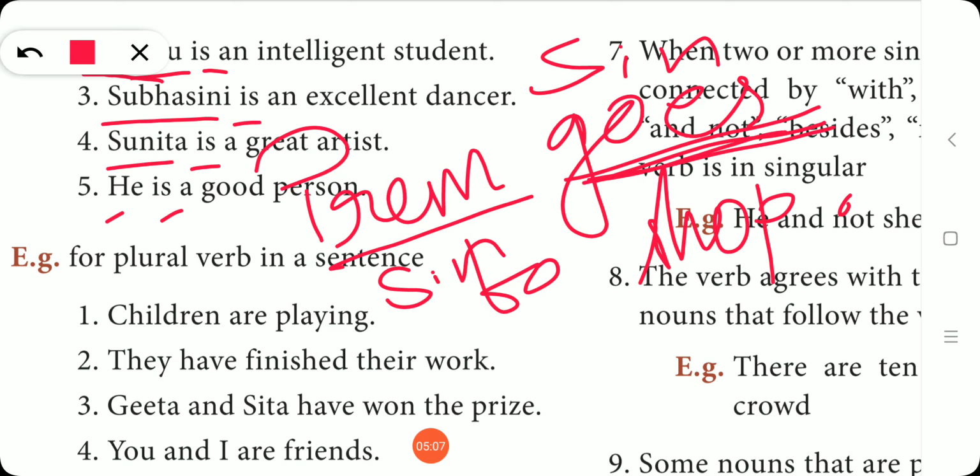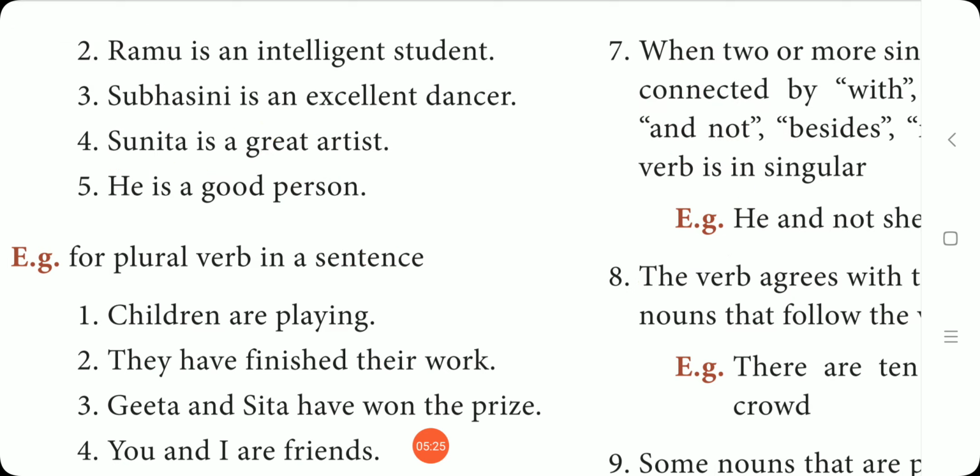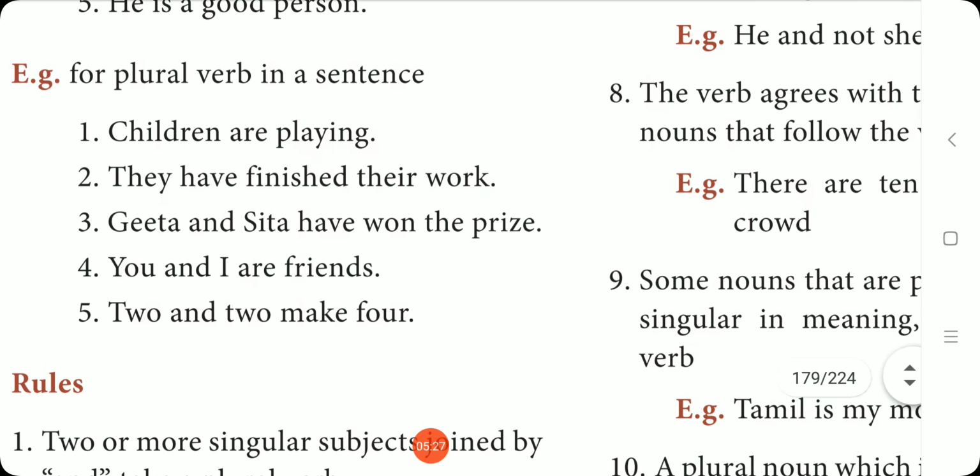We have seen this already in the beginning of the online classes. I have shared a video for this basic rule, how the subject will agree with the verb. So does is a singular verb. So a singular subject carries a singular verb. Can you understand? The next one is for plural verb in a sentence.